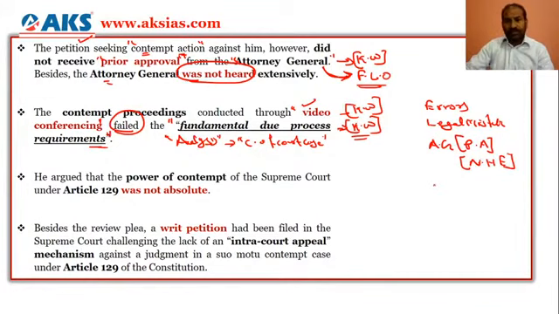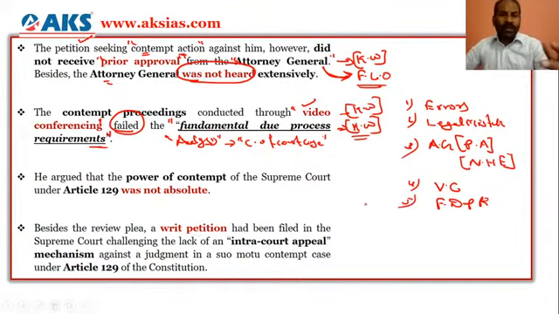And now the fourth one is that the entire proceedings were through video conferencing, and it failed the fundamental due process requirement. So various keywords are now being looked at, and you should also focus on these keywords to have more analysis in regards to the contempt of court case.